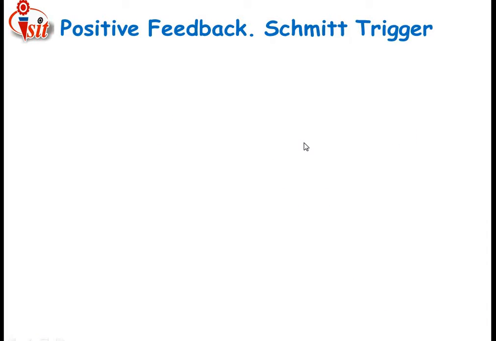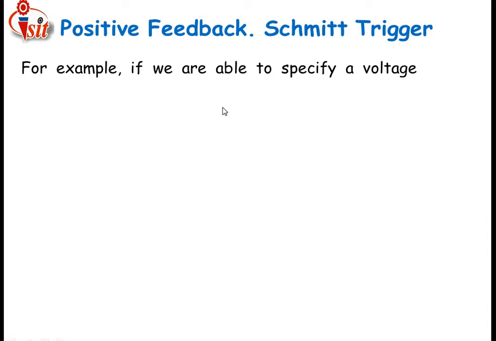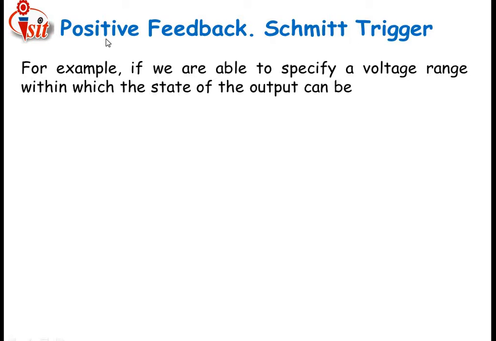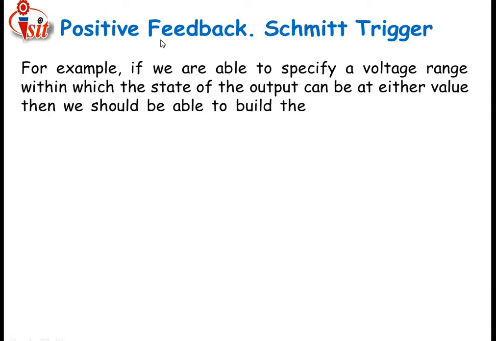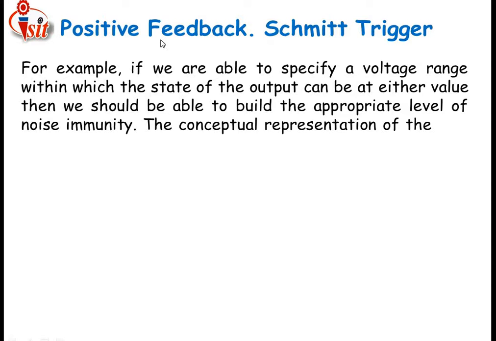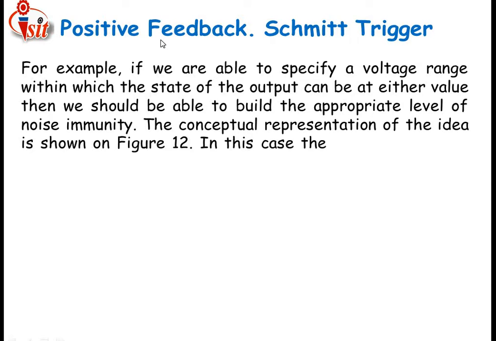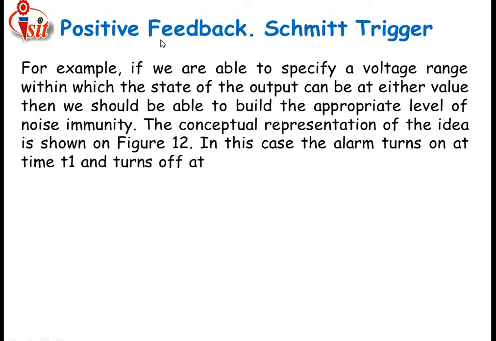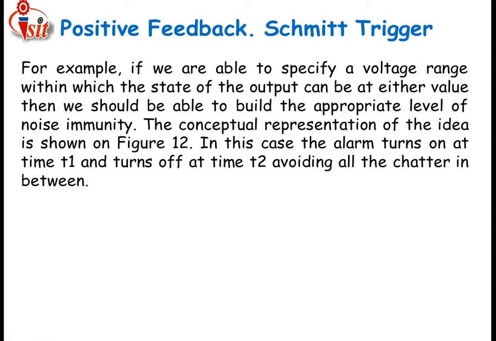Positive feedback Schmitt trigger. We know very well, as I have told earlier, about positive feedback. What is the meaning of positive feedback? First of all, we have to know the meaning of feedback. Feedback means the output is directly connected to the input; that type of connection is called feedback. Feedback is of two types, positive feedback and negative feedback.